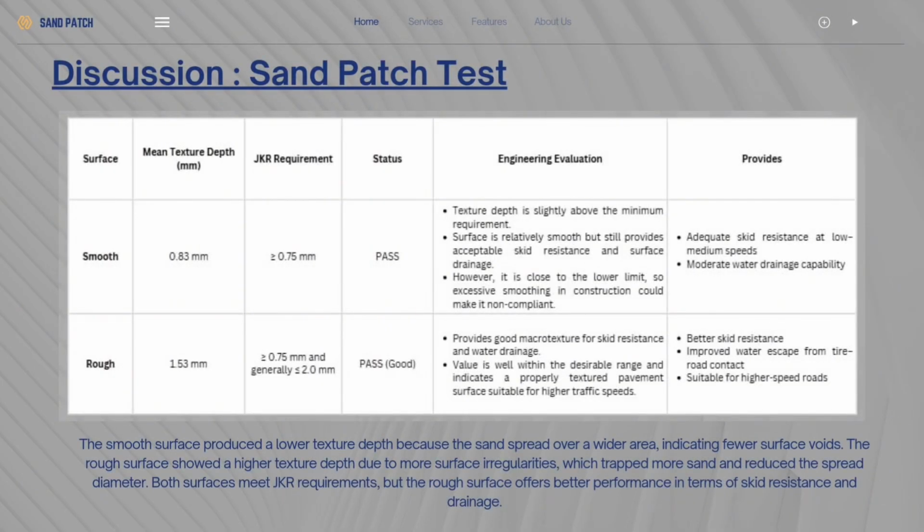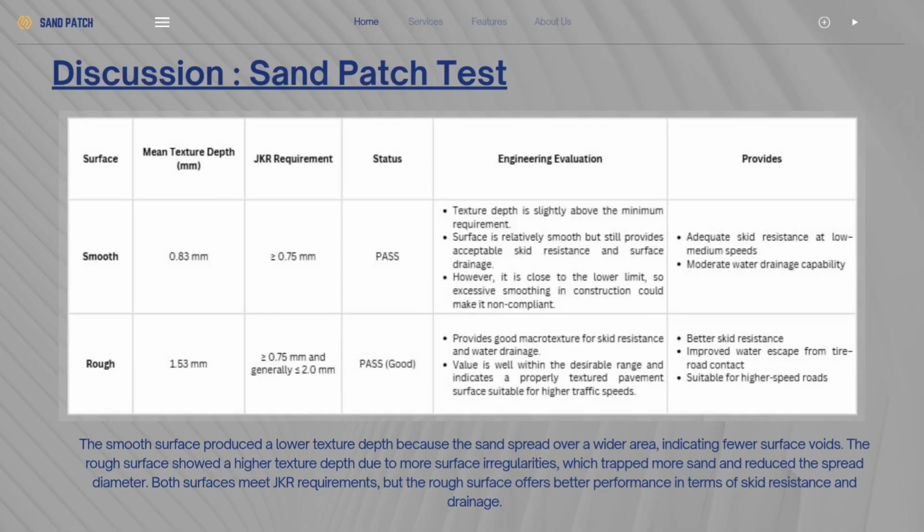From the obtained results, the smooth surface produces a lower texture depth because the sand spread over a wider area, which indicates fewer surface voids. In the engineering evaluation, this texture depth is slightly above the minimum requirement. The surface is relatively smooth but still provides acceptable skid resistance and surface drainage. However, it is close to the lower limit, so excessive smoothing in construction could make it non-compliant. This shows that the smooth surface provides adequate skid resistance at low-medium speeds and also moderate water drainage capability.